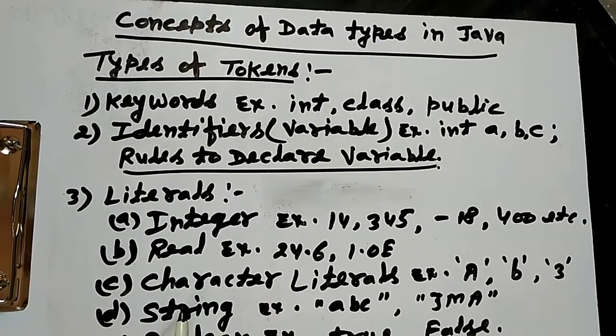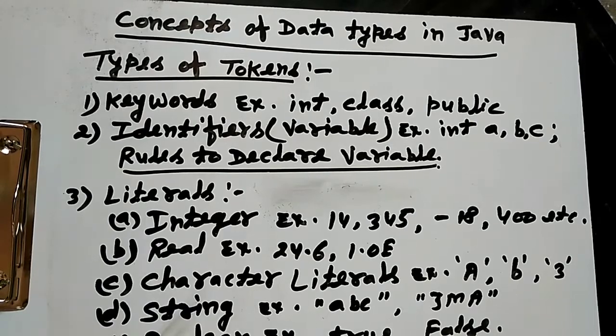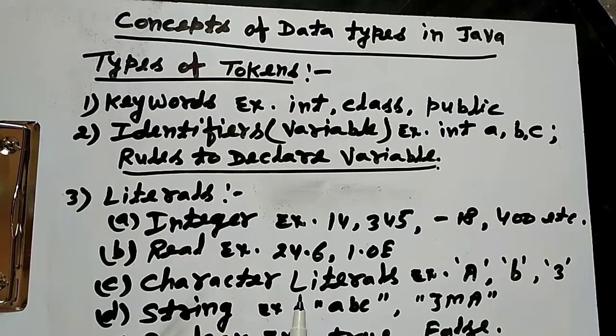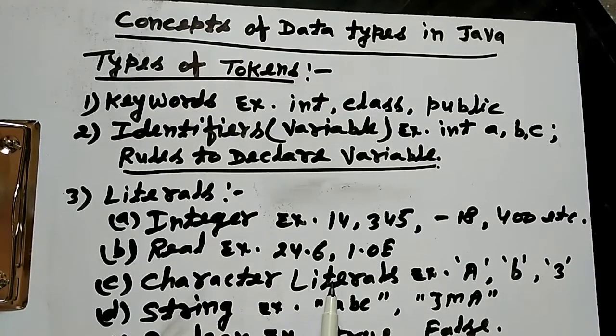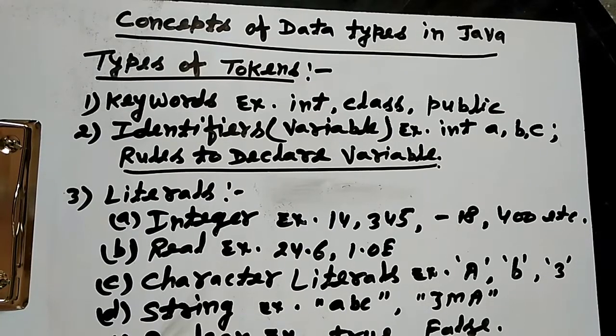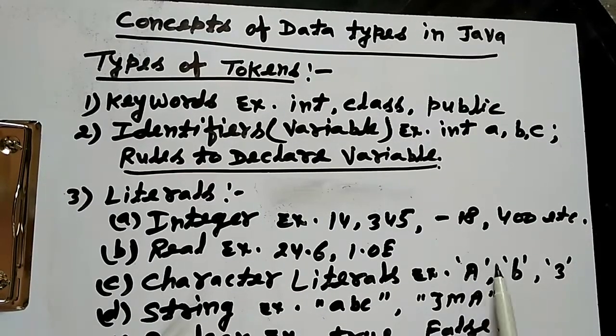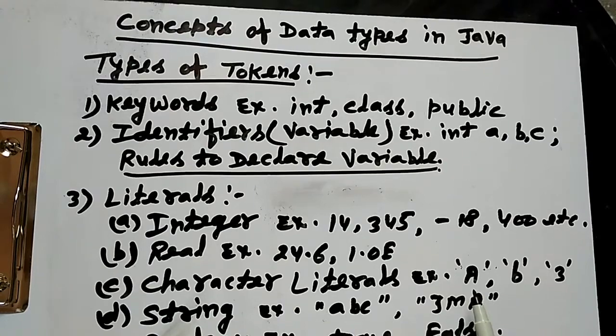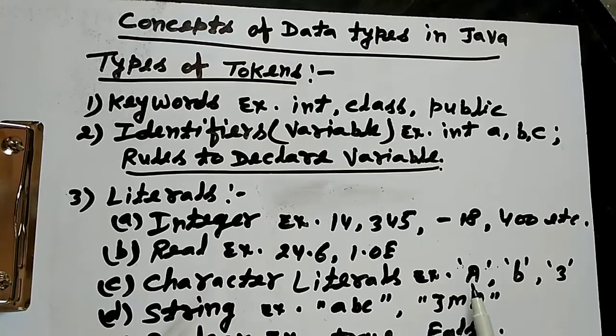The next one is the character literal. Character means only a single character used in a variable is called a character literal. It is enclosed in single quotes. Remember that. It may contain alphabets, a capital letter, a small letter, or any digit.